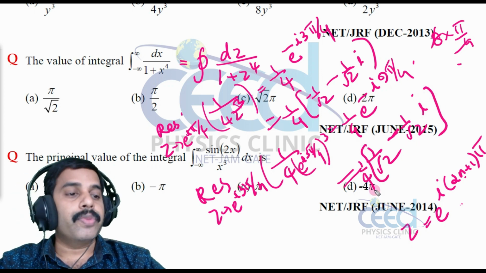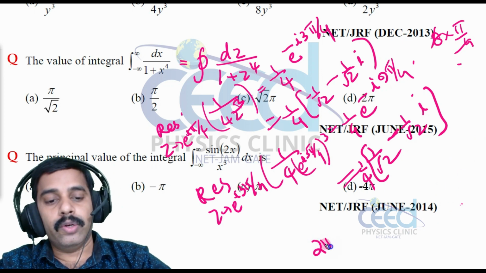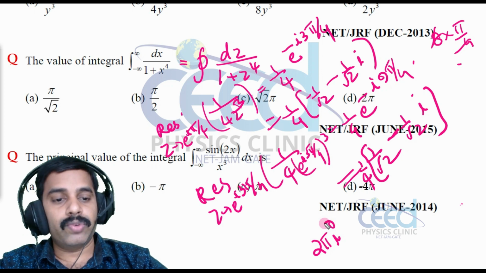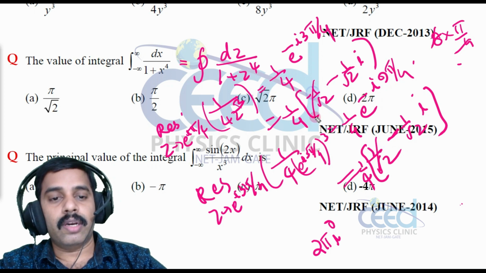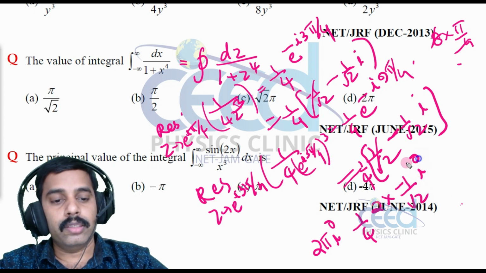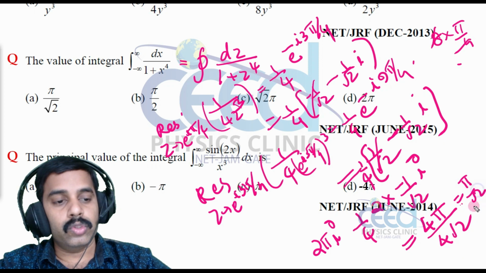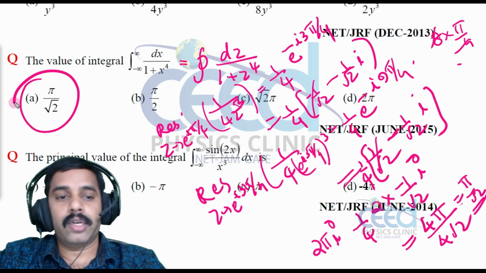All right. Now what is the integral? The integral value is 2πi into the sum of residues. What is the sum of residues? If I add these two, this and this cancel out, and we have 1 by 4 into 2 times minus 1 by root 2 i. So i square is minus 1, so minus minus cancel. So we have 4π divided by 4 root 2, that is π by root 2. So which one is the option? Option A is correct, right?